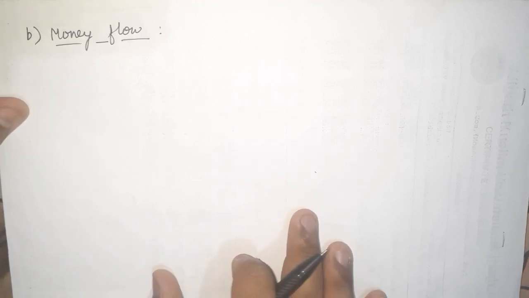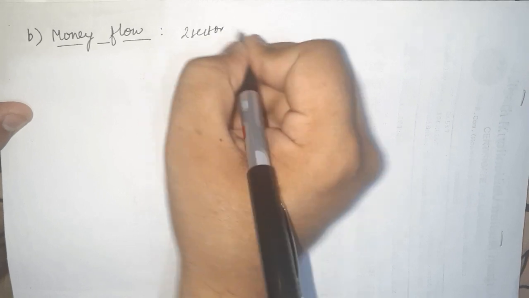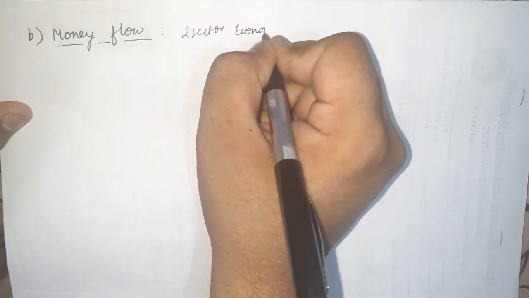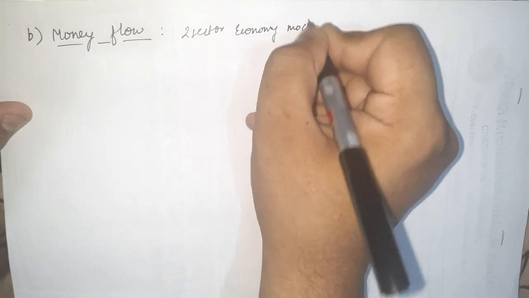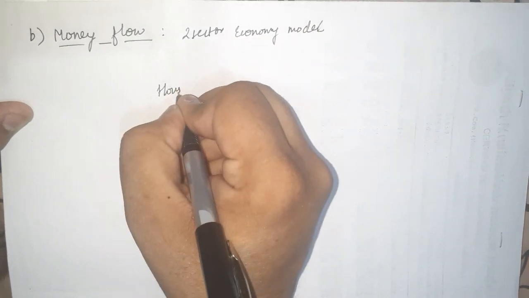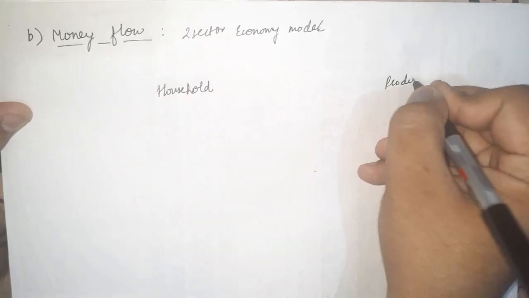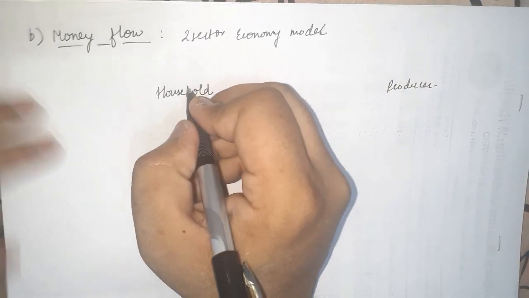Now we will study money flow. As I have told you previously, only the two sector model will be considered. So we'll see the two sector economic model: one household, another producer. Now what happens?